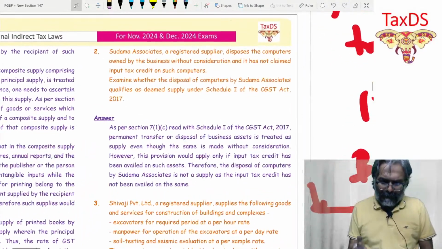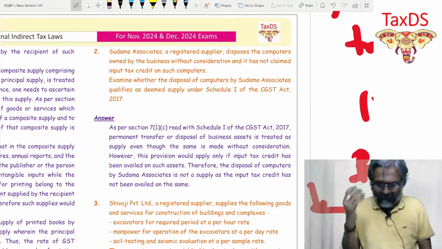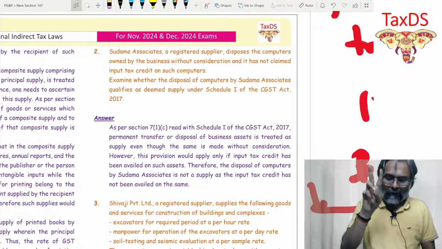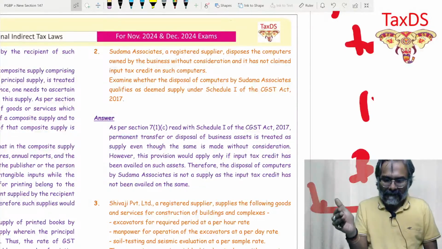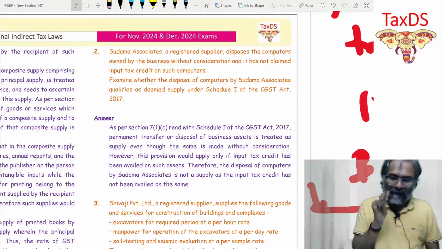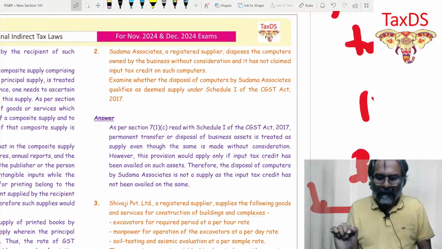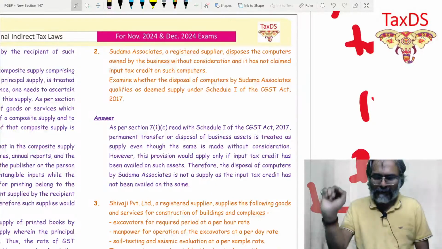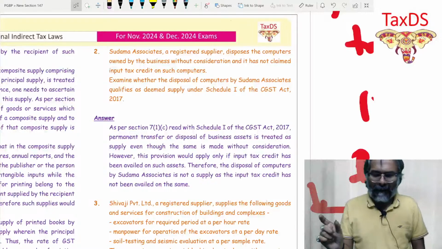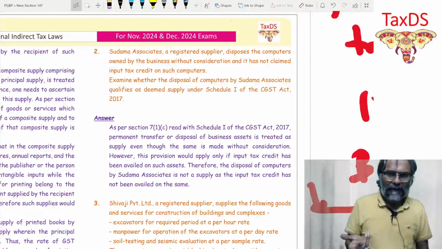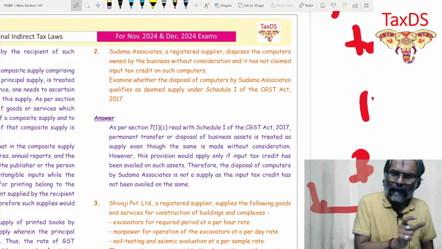Sudama Associate, a registered supplier, disposes the computer owned by the business without consideration. It disposes the computer owned by the business, so it's a business asset, without consideration, and it has not claimed input tax credit on such computer. Examine whether the disposal of the computer by Sudama Associate qualifies as deemed supply under Schedule 1 of the CGST Act 2017. So what do you need to do in this regard? In this case, just put the provision first.